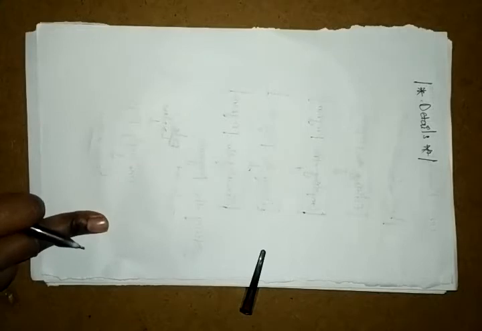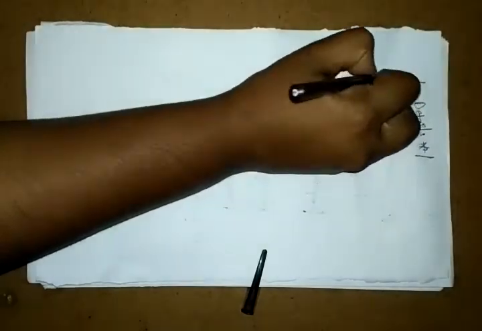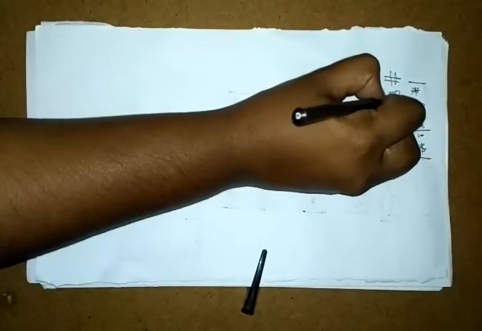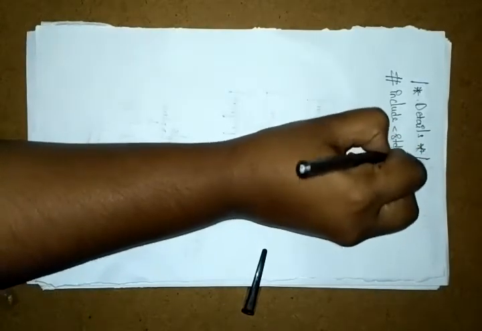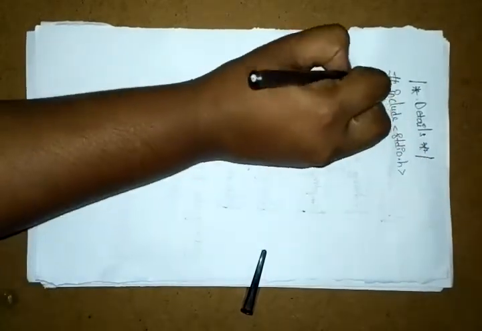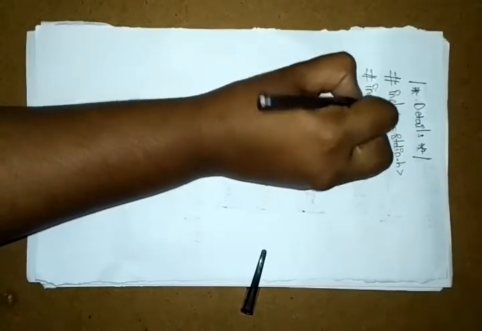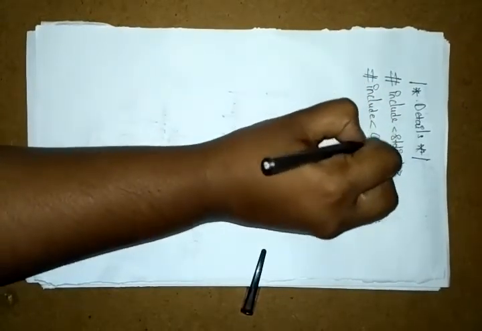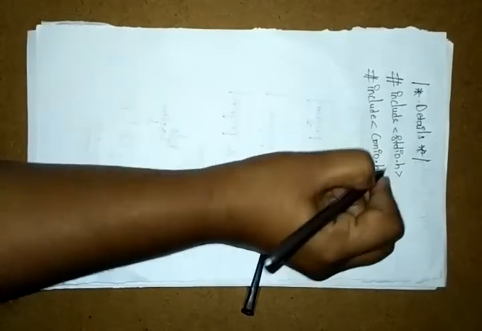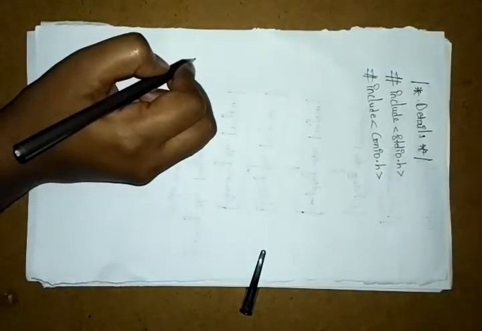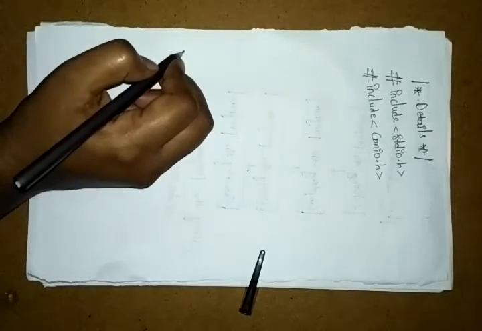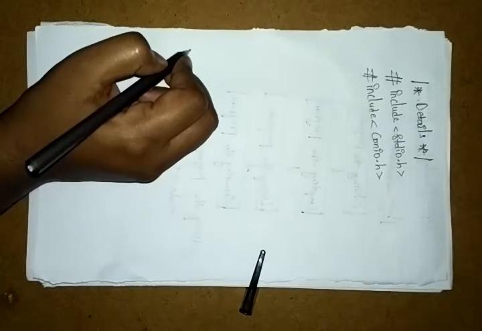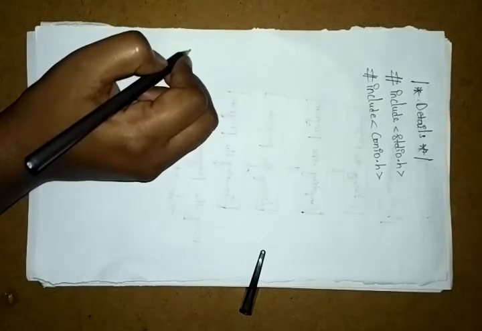After that, you have to place the linking section. Here I am taking the linking section: hash include stdio.h, hash include conio.h. Stdio means standard input output header file. Conio means console input output header file. Hash means preprocessor. Include means library functions.